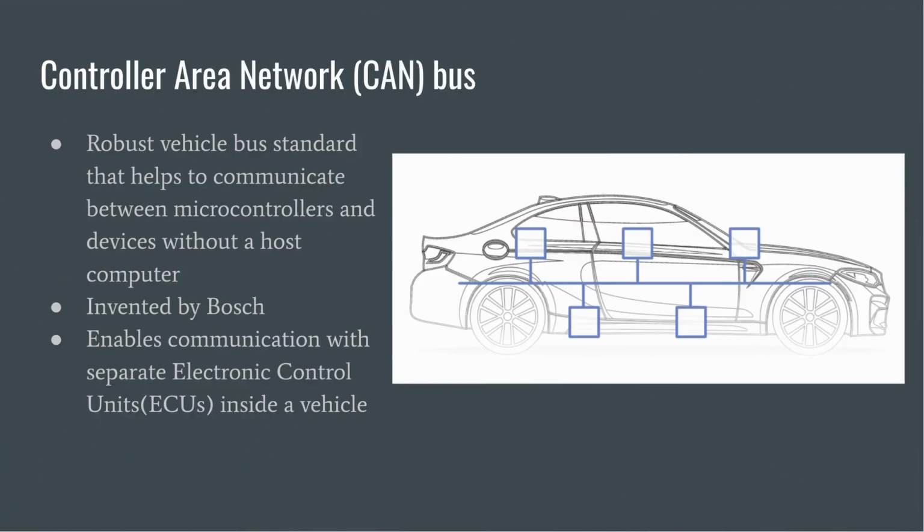So a controller area network, or a CAN bus, is a robust vehicle bus standard designed to allow microcontrollers and devices to communicate with each other's applications without a host computer. Originally invented by Bosch, CAN was developed to reduce cable wiring, so the separate electronic control units inside a vehicle could communicate with only a single pair of wires.